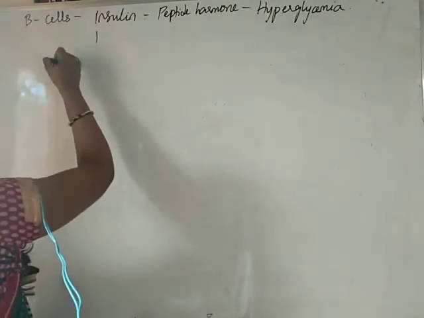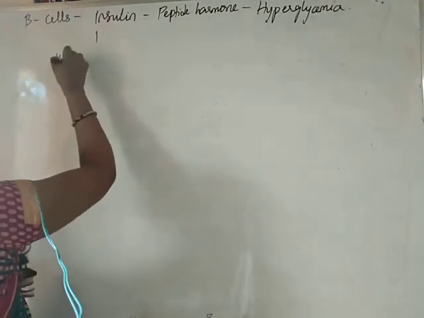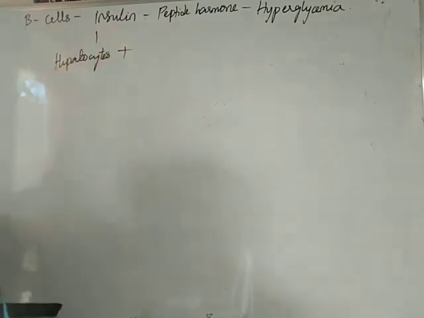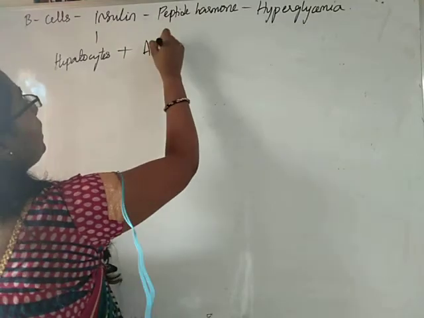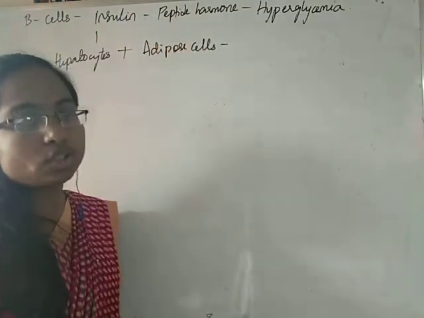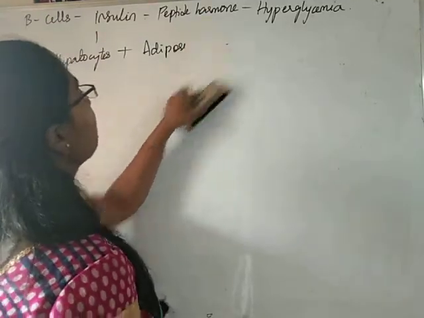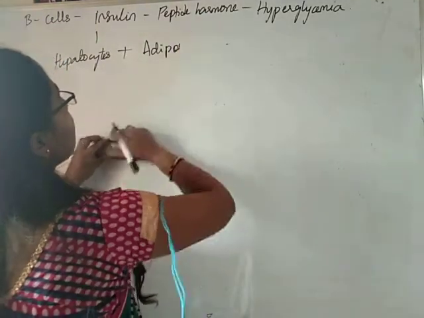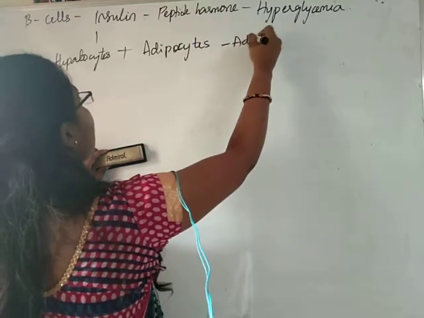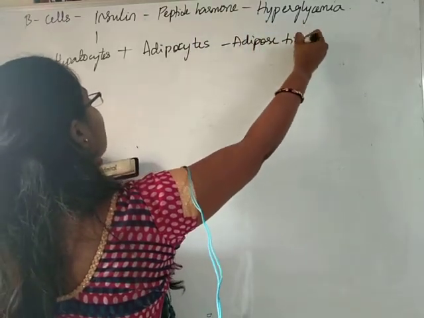It mainly acts on hepatocyte cells, which are the cells of the liver, plus adipocyte cells, which are the cells of the adipose tissue.